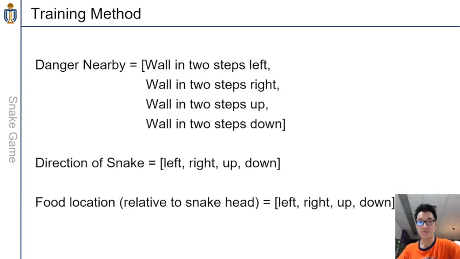This slide shows a more detailed description of the three pieces of information needed to train the game bot. The danger nearby can be captured by 4 different dimensions of information: whether the wall is within 2 steps in the left, right, up, or down direction. The direction of the snake and the food locations are also straightforward: left, right, up, down. Altogether, we have 12 dimensions in the state vector.